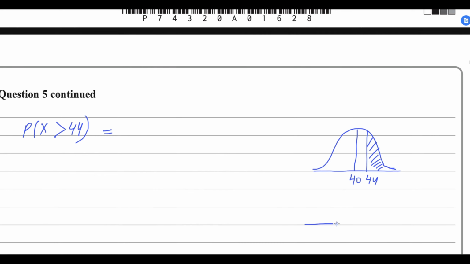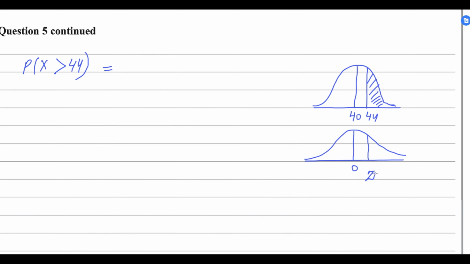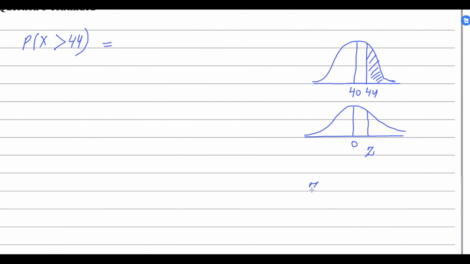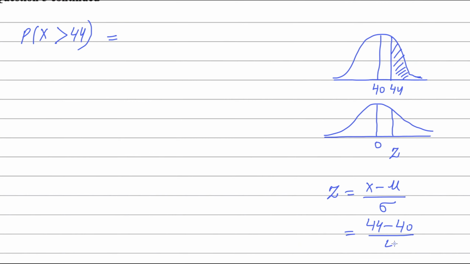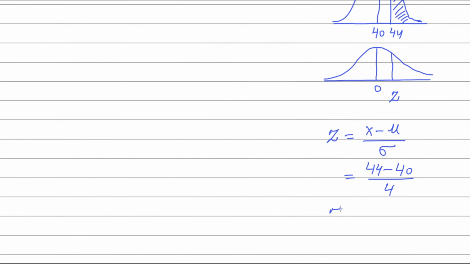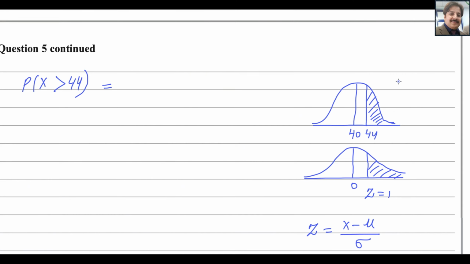So you have to convert this into the standardized normal distribution, where the mean is 0, and here you have to find the value of z. We can find the value of z by using the same formula: x minus mean divided by sigma. Here x is 44 and mean is 40, divided by sigma, which is 4, and the answer of z is equal to 1. You need to find this area. We can write the probability of z greater than 1.